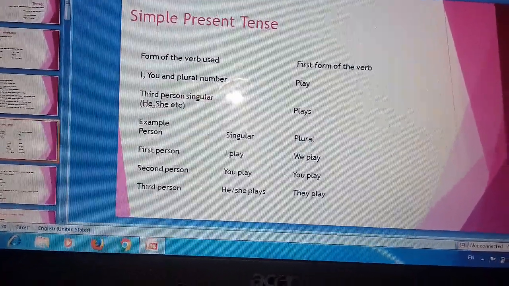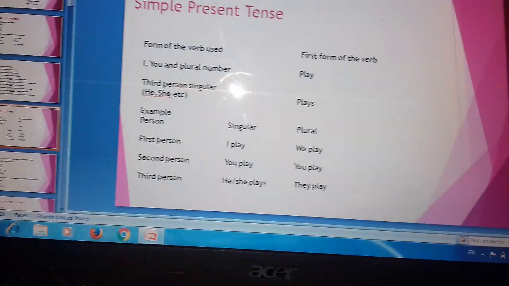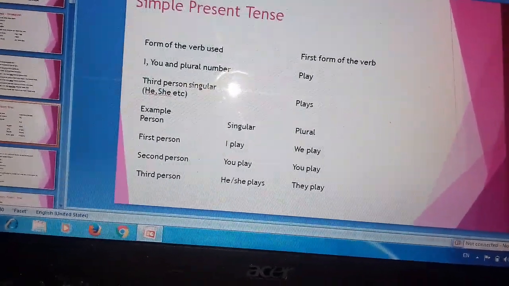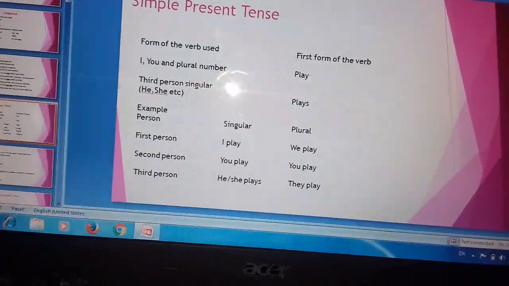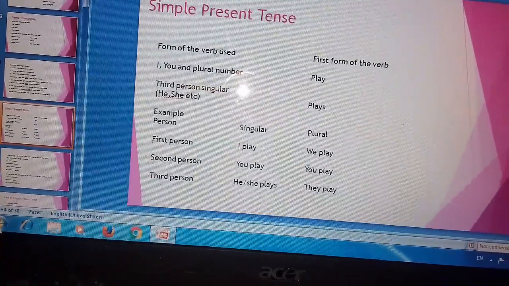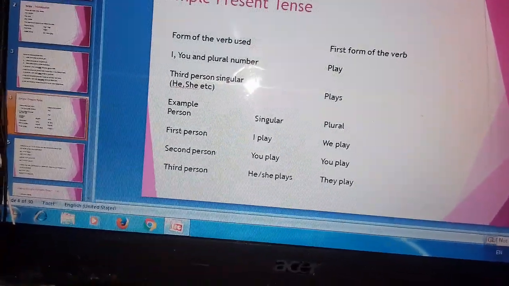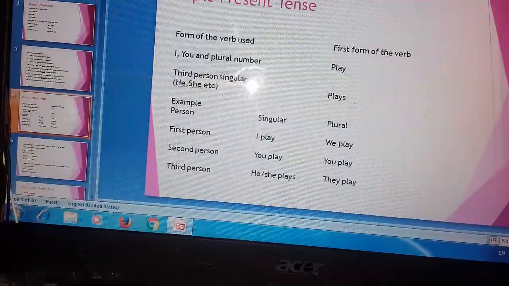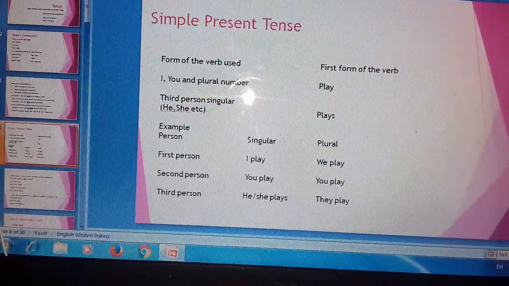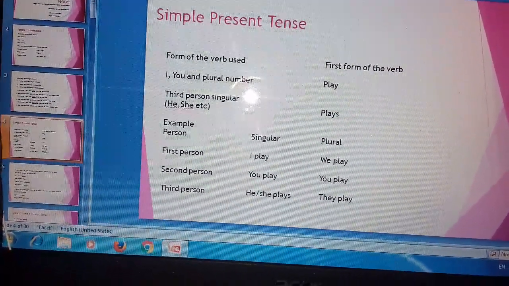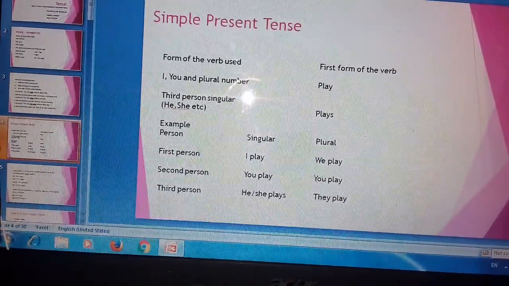But if it is a third person singular, for example he, she, Ram, etc., then what will you do? S will be added to the first form of the verb. So we have made it plays.